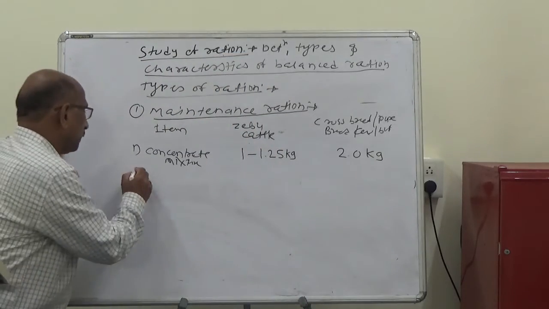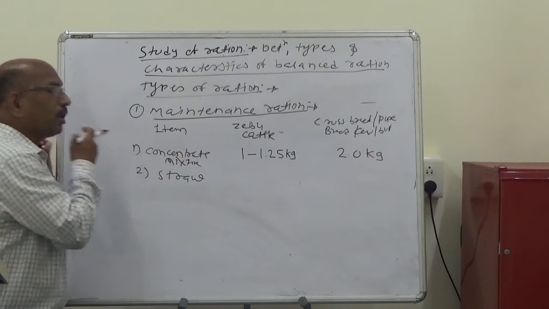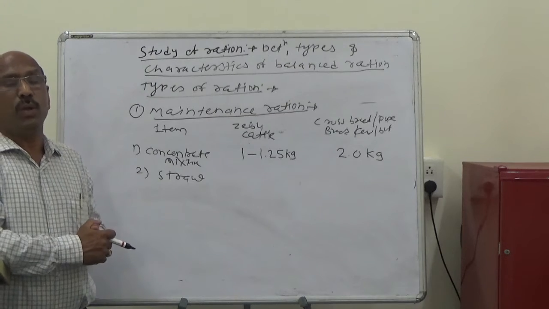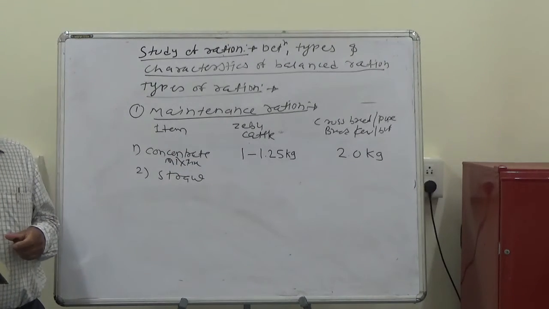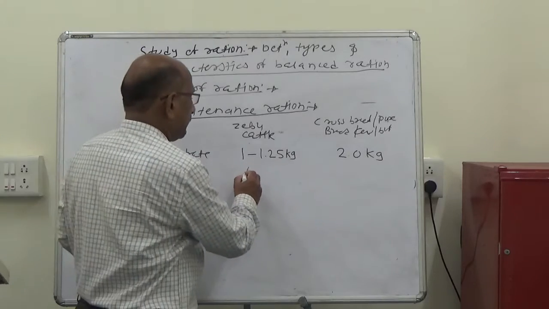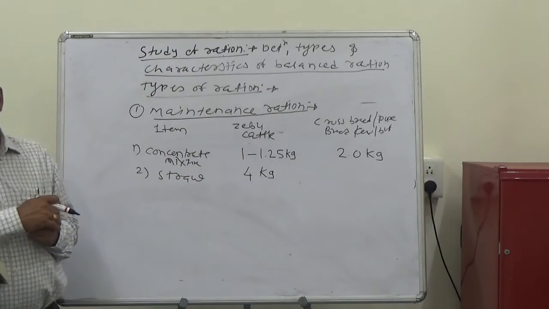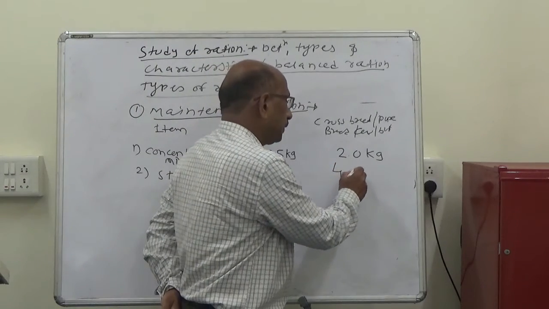So in case of the straw, what is the straw? Straw is the dry roughage containing fewer nutrients. The straw for the Zebu cattle is 4 kg daily, and for the crossbreeds 4 to 6 kg.